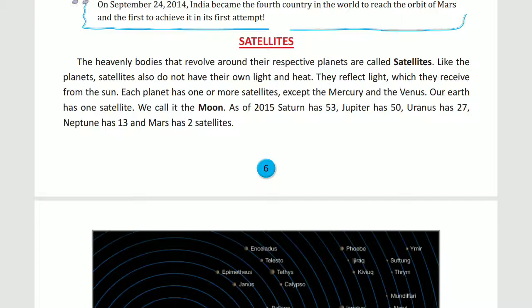Each planet has one or more satellites, except Mercury and Venus. So our Earth has one satellite.